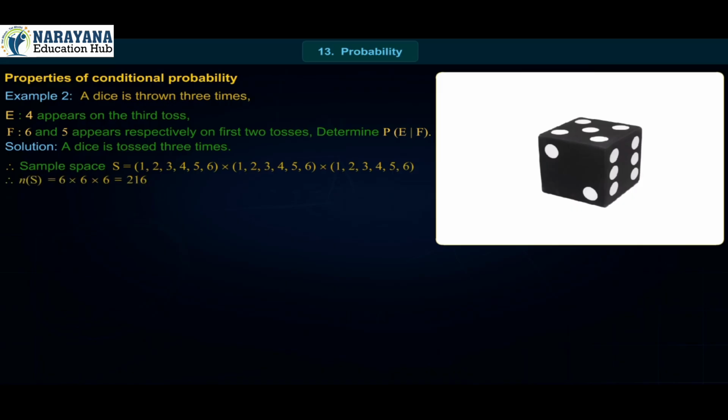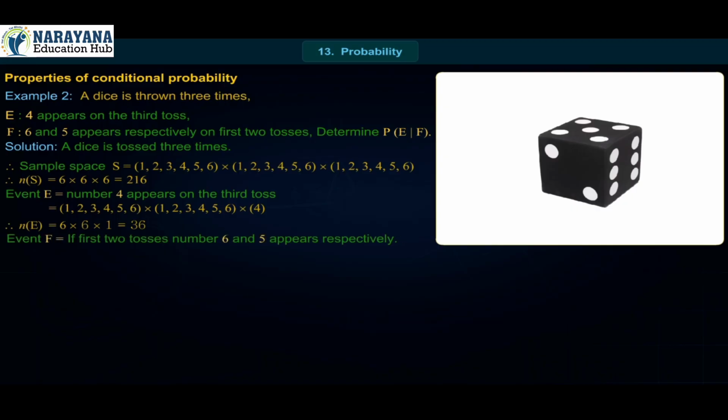Therefore, n(S) = 6 × 6 × 6 = 216. Event E, the number 4 appears on the third toss, is {1,2,3,4,5,6} × {1,2,3,4,5,6} × {4}. Therefore, n(E) = 6 × 6 × 1 = 36.